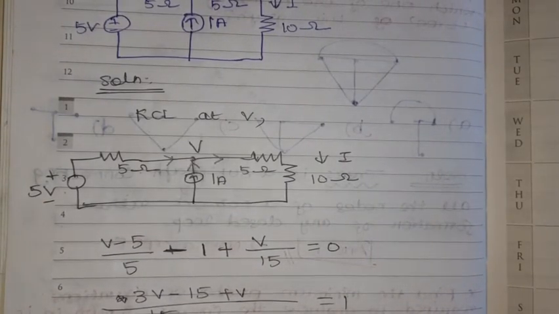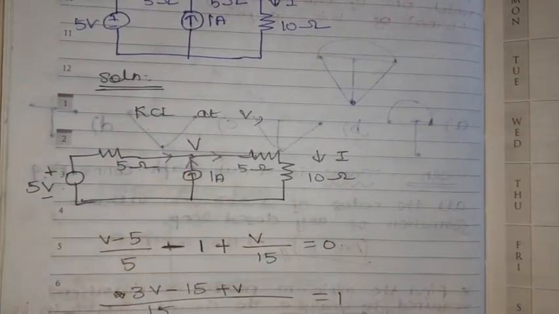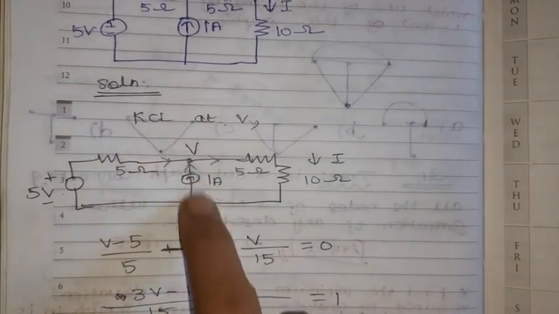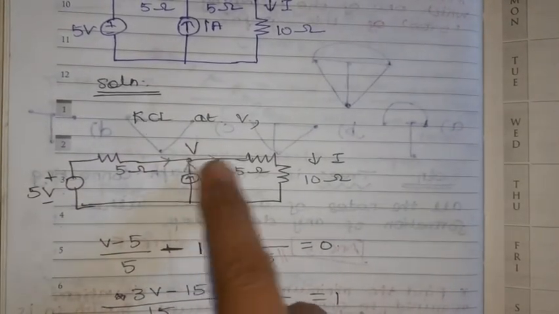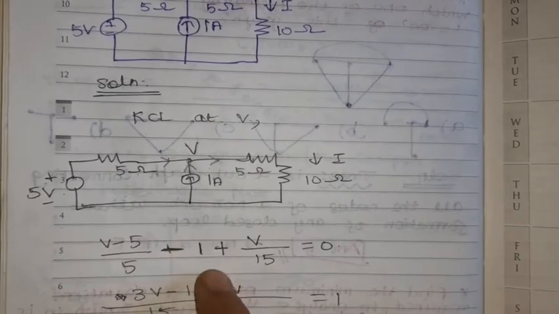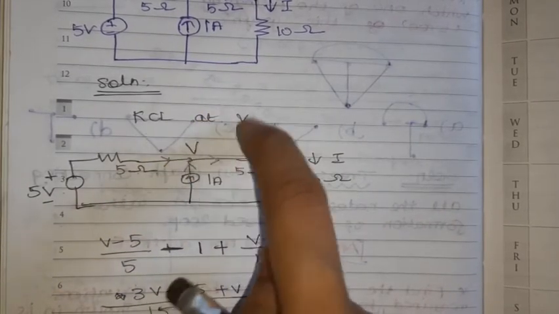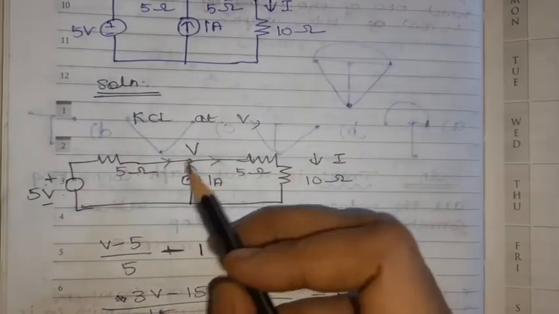Okay, so here we can take incoming current as minus and outgoing current as plus. So incoming current is minus, which one, how much current is going, 1 ampere, so minus 1, then plus V by R is equal to V by something now, so that only we are applying.